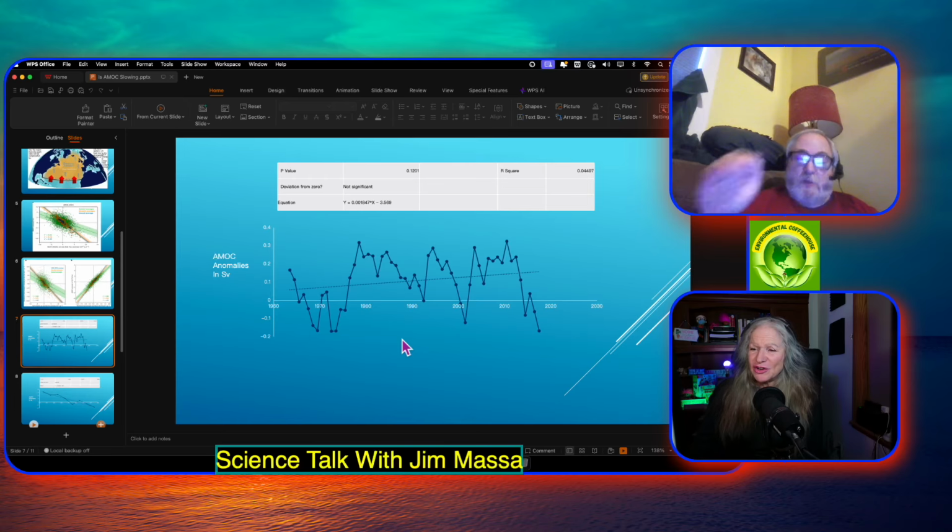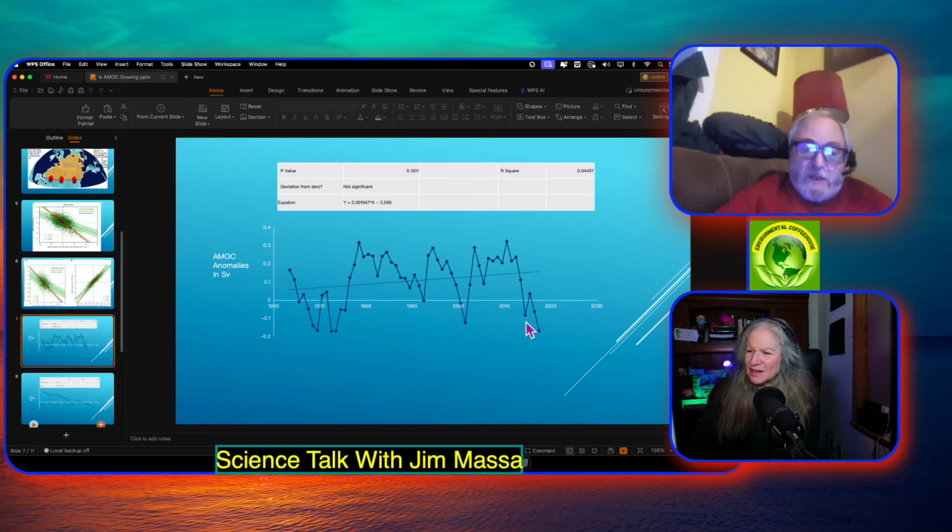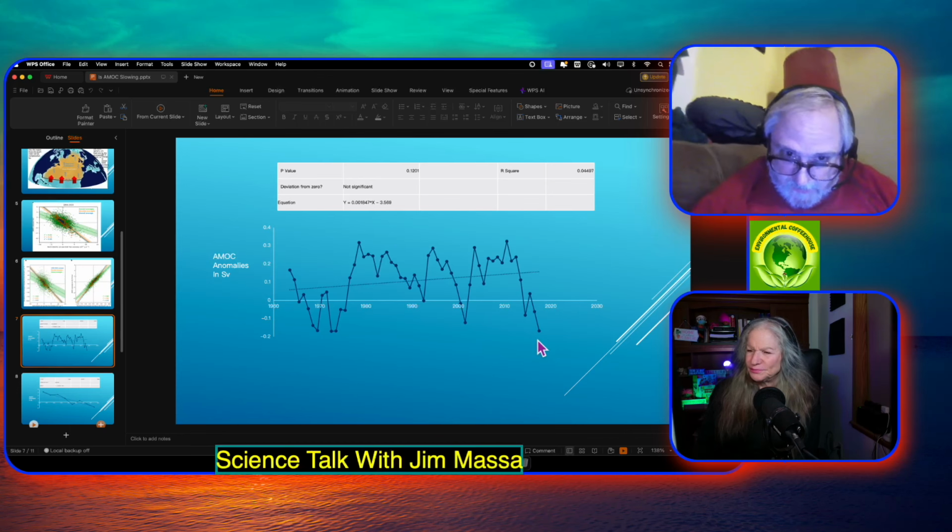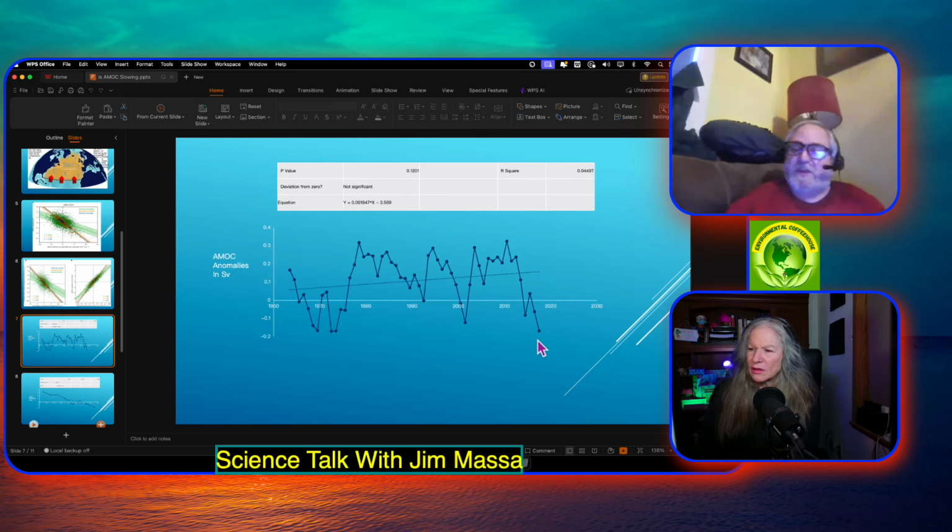Over the 60 years, it has not significantly changed. It has not, and that's what they're saying. And these are variability points, the anomalies. If you look at the R square value, it's really not great. It's like 0.05 or something like that. So the R square means it's kind of all over the place. I see. So 60 years of all over the place.